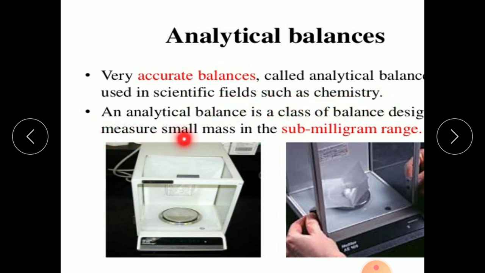A very accurate balance is called an analytical balance, used in scientific fields such as chemistry. The analytical balance is a class of balance designed to measure small masses in the sub-milligram range. As I said, we have a value of 0.00 gram, which gives an accurate value of a few milligrams. So it has another name, the analytical balance.